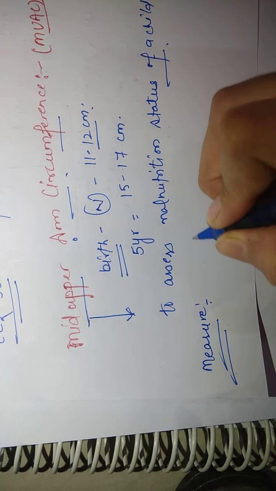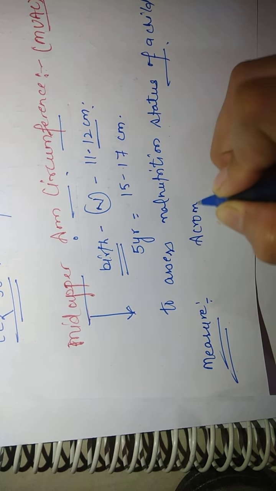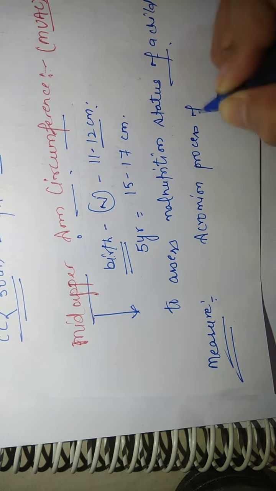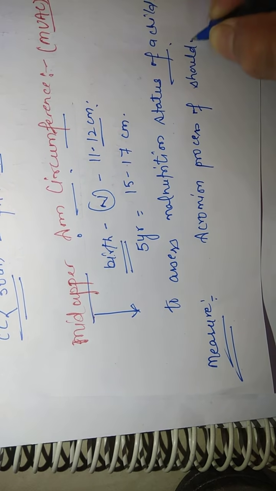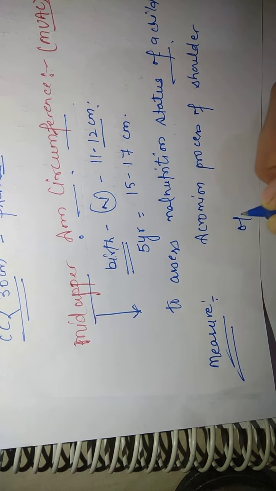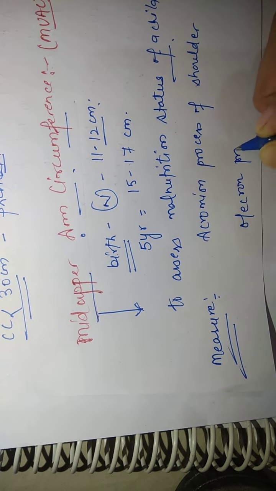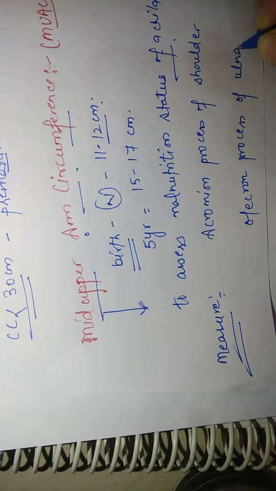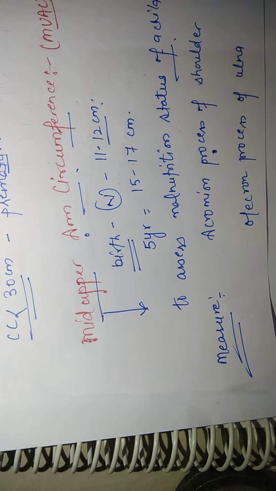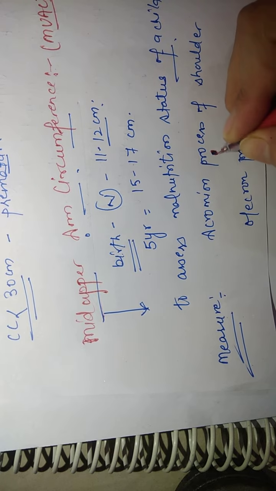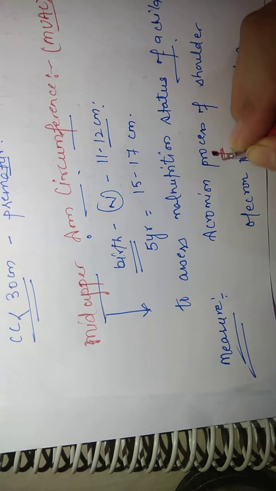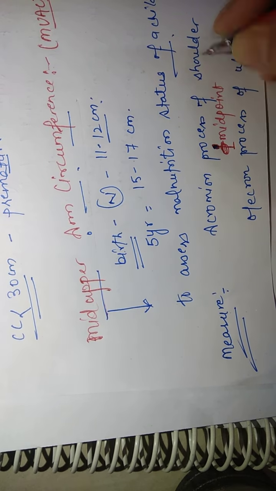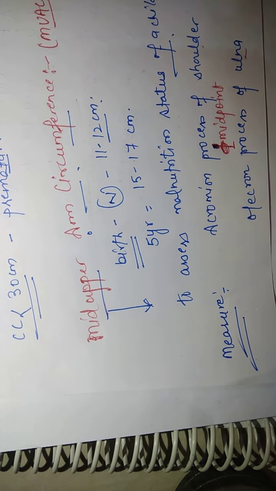We measure from the acromion process of the shoulder to the olecranon process of the ulna. So what we have to do? We have to find the midpoint from the acromion process of the shoulder to the olecranon process of the ulna.